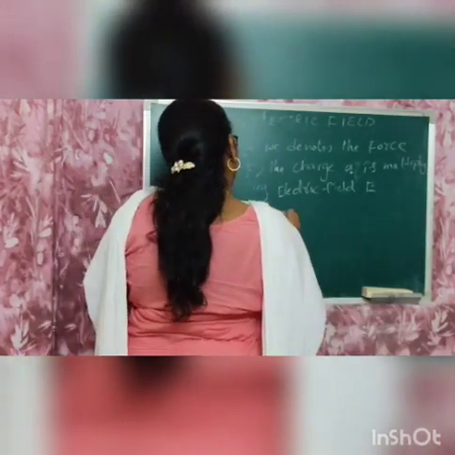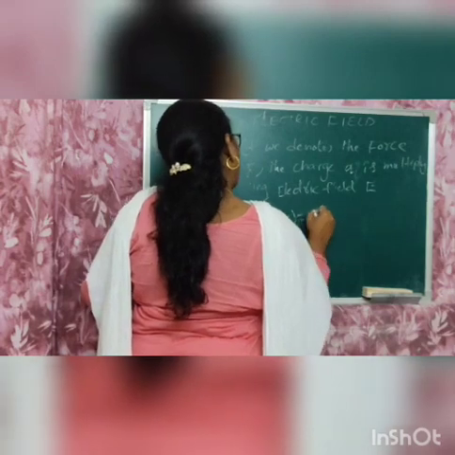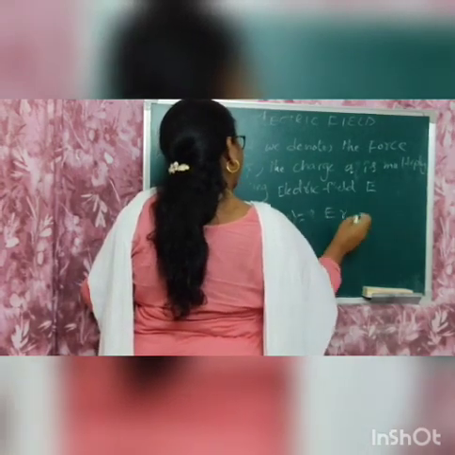F of force r equals small q into E of r.